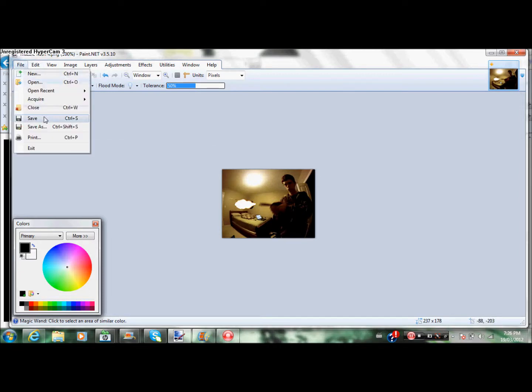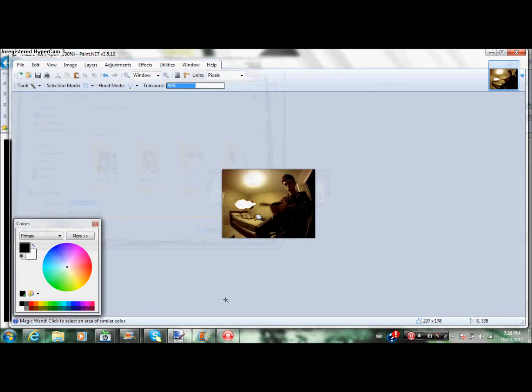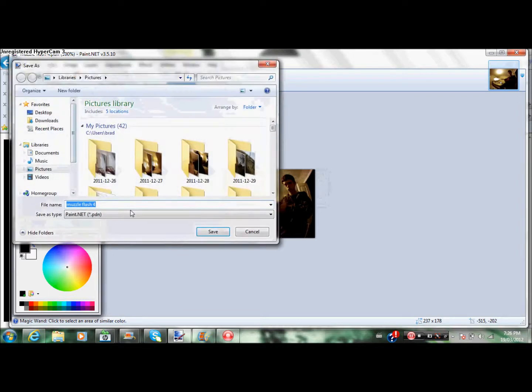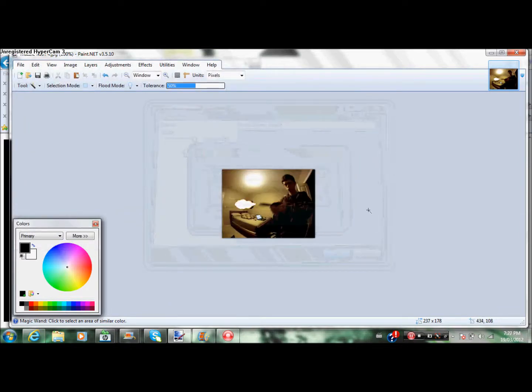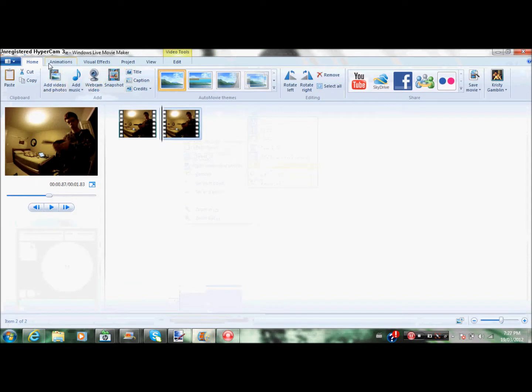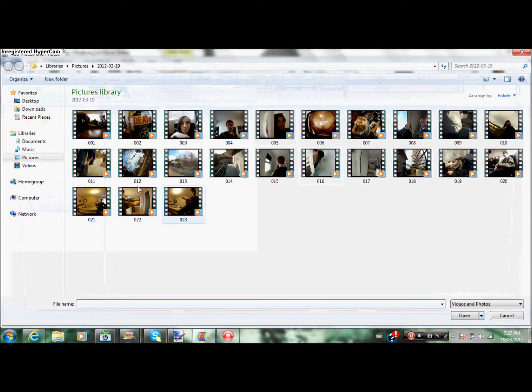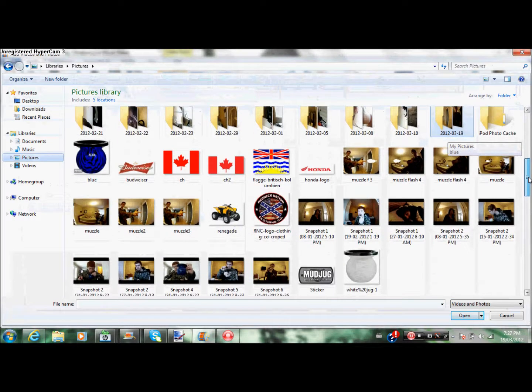Now you'll save this as Muzzle Flash 4, save. Oh, I screwed up. Save as, then since mine is screwed up, I am putting it to JPEG. Then it will ask you to flatten image, and then you'll have to go back to Movie Maker, then erase your snapshot, then go to Add Videos and Photos, and then Pictures, and it should be down here, Muzzle Flash.